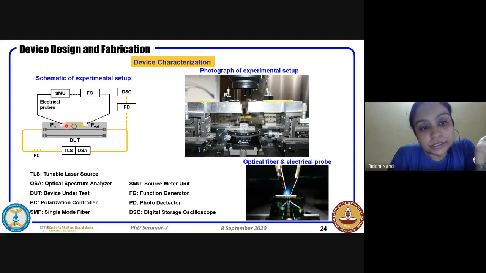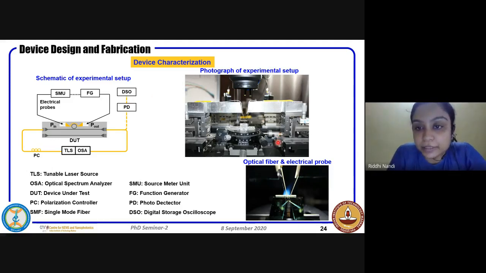And for the micro heaters, we have used a source meter unit which is connected in series with the function generator, and electrical probes are used to pass the current. And for the transient measurements, we have used a photodiode and finally seen the measurements in the DSO.